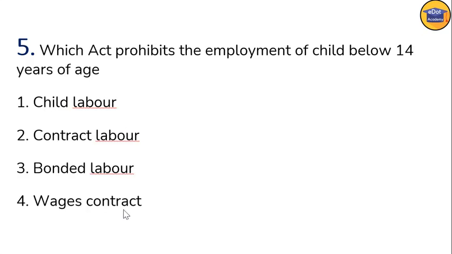Now moving ahead. Question number 5. Now we are getting the direct questions. That means as per your knowledge, we have to solve. Now question number 5. Which act prohibits the employment of child below 14 years of age? This is a very popular act, that is called Child Labor Act. As per Child Labor Act, you cannot employ any child below 14 years of age. So the answer is child labor.